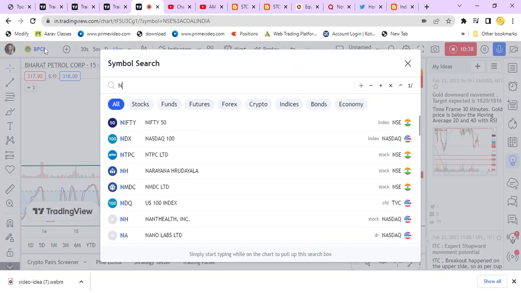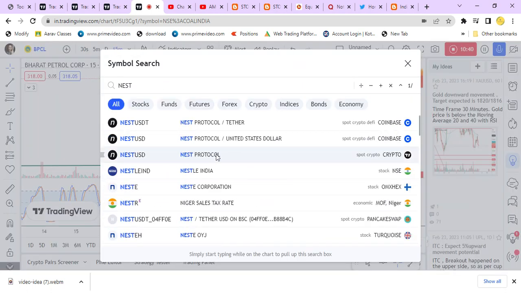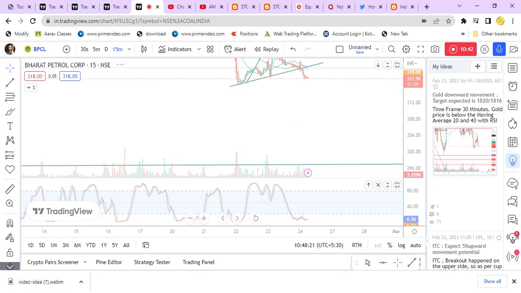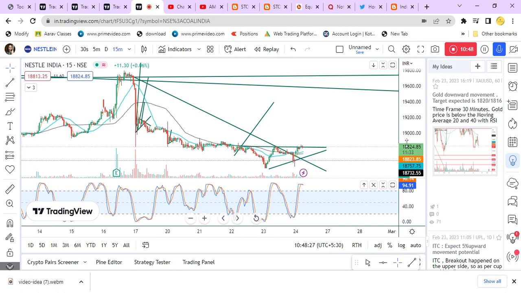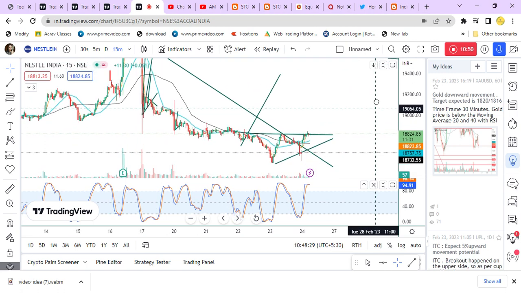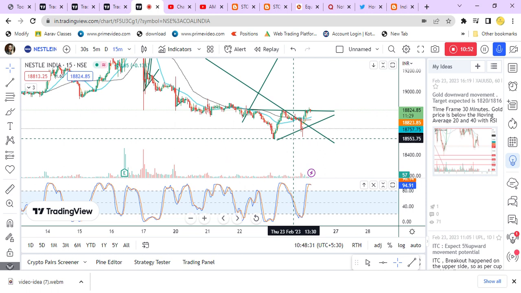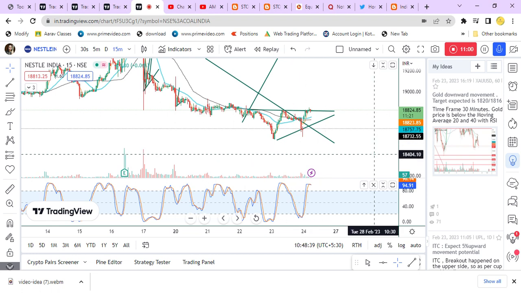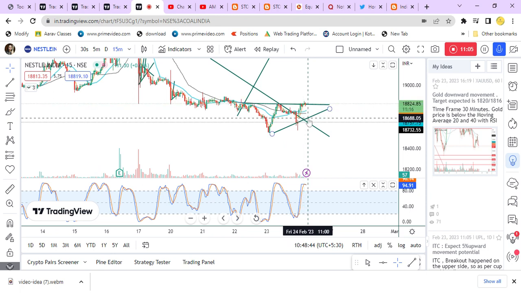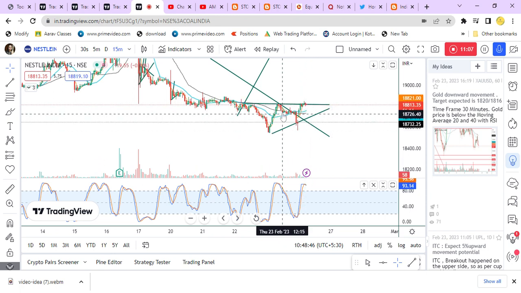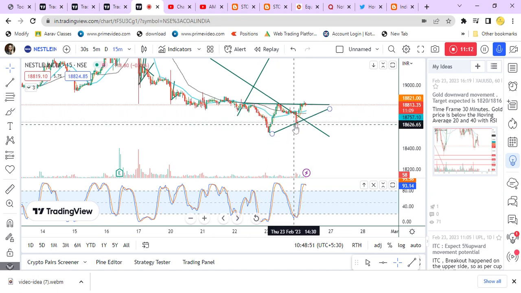And the next call is Nestle India. Nestle India is in a range. We gave a call when the value was 19,060 and it reached up to 18,550. The first target given was 18,500. Second target was 17,450. It's in a range, so this acts as a stop loss, and this acts as a continuation of the call. The moving average is still between the two trend lines.